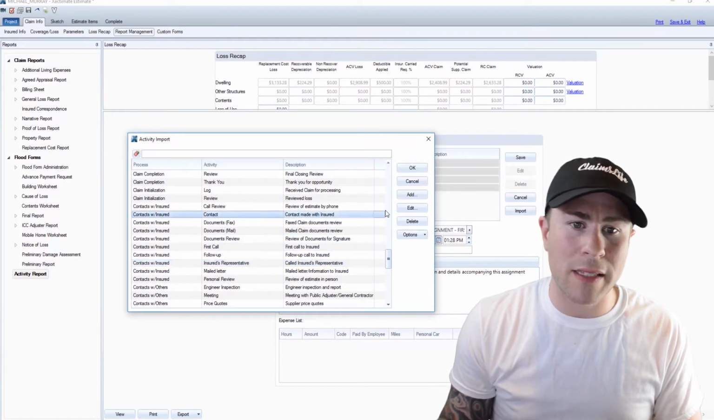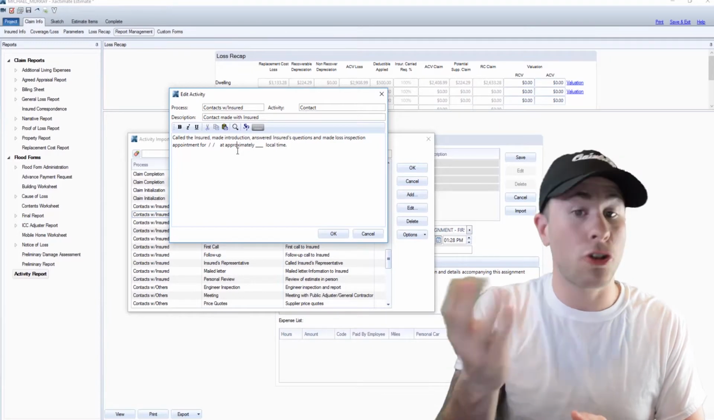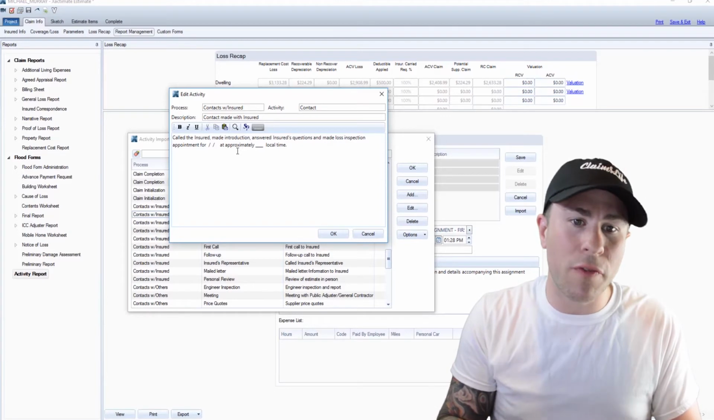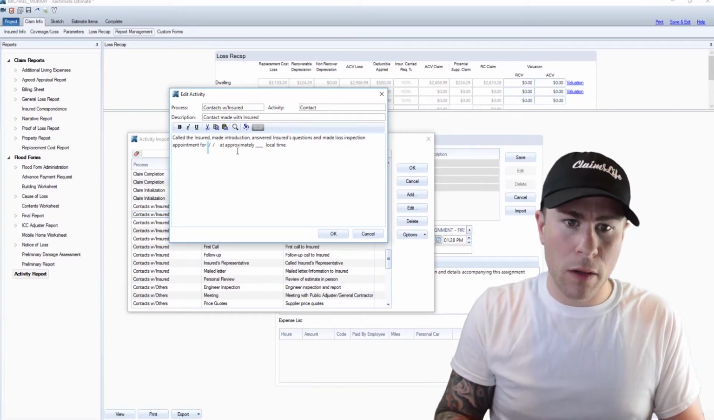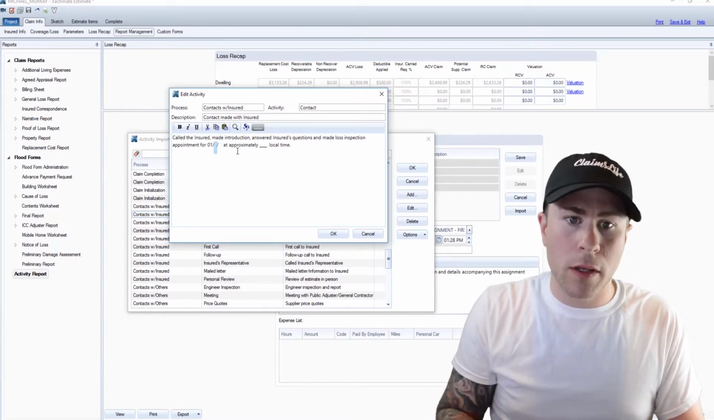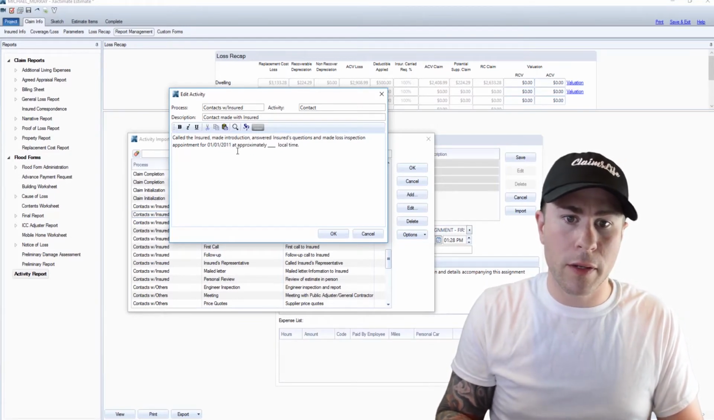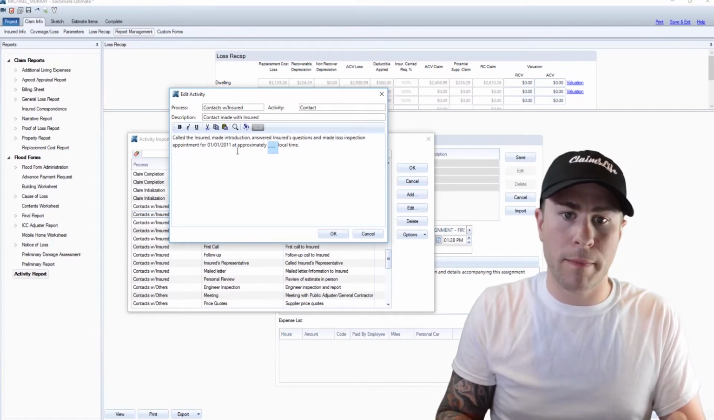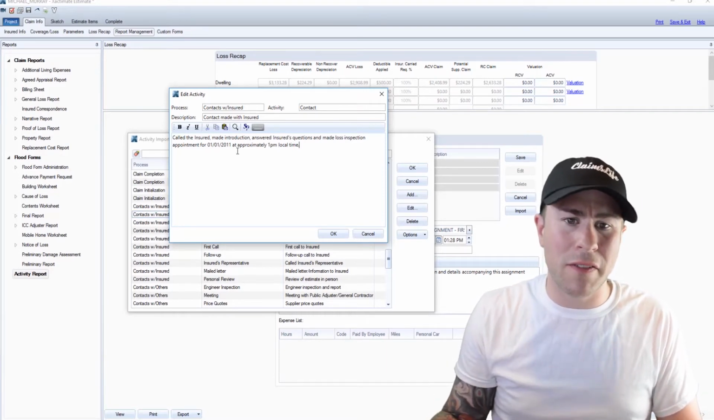Contact made with the insured. Maybe that's it. There we go. Called the insured, made introduction, answered insured's questions, and made loss inspection for, and then it gives you some blanks. So let's go fill that in real quick for January. All right, January the 1st, 2011. Okay, looks pretty good. At approximately 1 p.m. All right, not so bad. Took me maybe 10, 15 seconds.